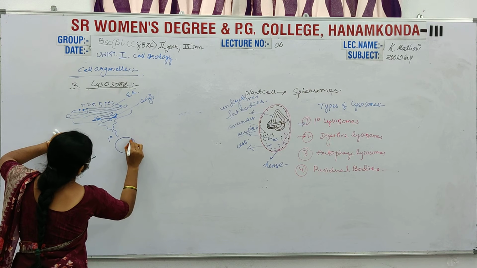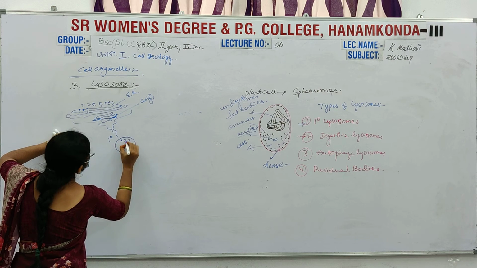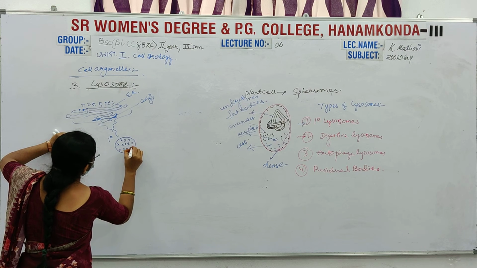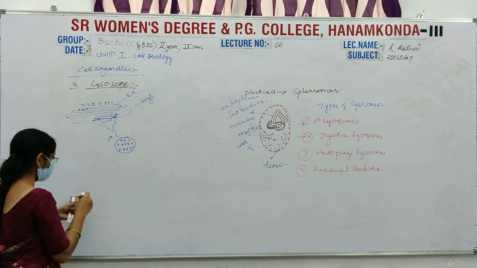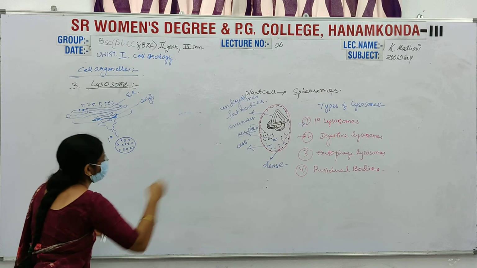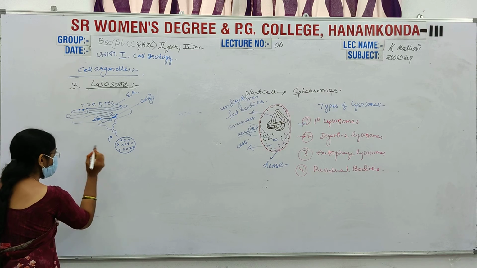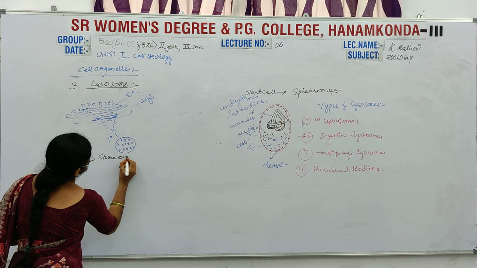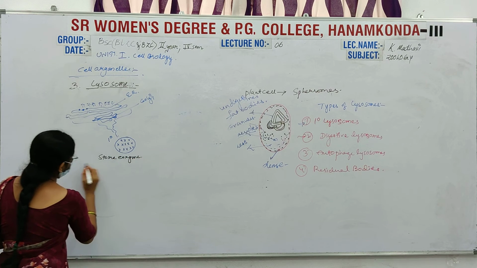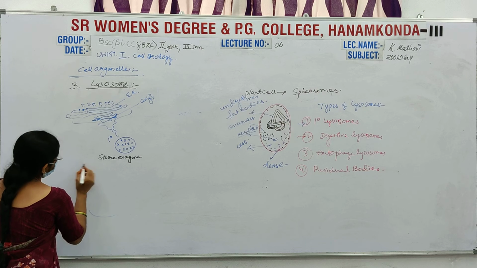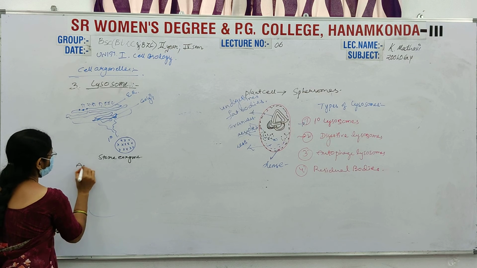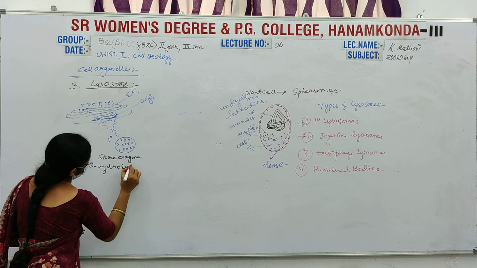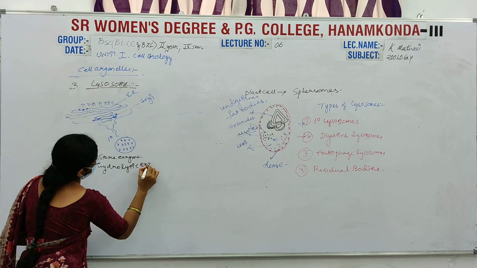The primary lysosome's main function is to store enzymes or food particles. So what is the function of this primary lysosome? Its function is to store acid hydrolytic enzymes.